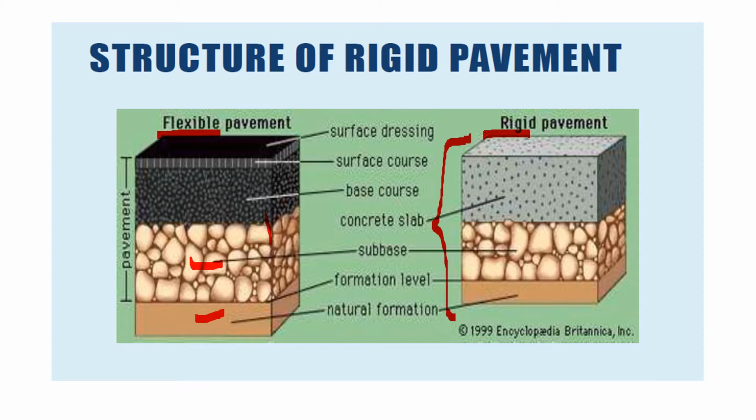Above that there is a subbase layer, base course, and the topmost layer is called the surface course. In the case of rigid pavement, the topmost layer is called surface course, which is made of cement concrete, the middle layer is called subbase course, and the lowermost is called subgrade or natural formation.